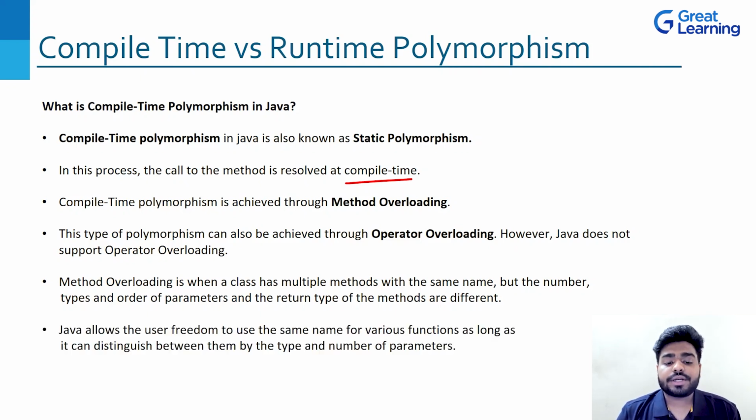Java allows the user freedom to use the same name for various functions as long as it can distinguish between them by the type and the number of parameters. This whole thing, these 6 points which we have just now read, we understood when we were learning the method overloading program, right? And that is what is compile time polymorphism.